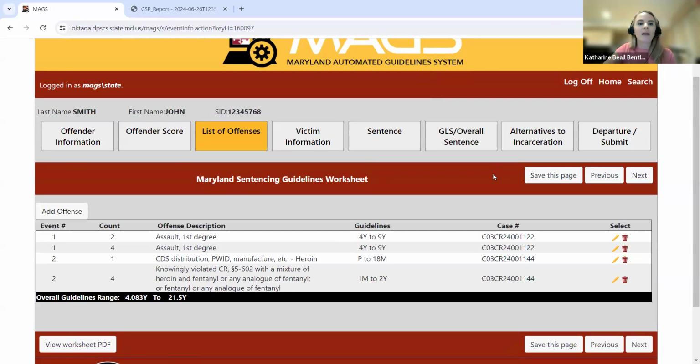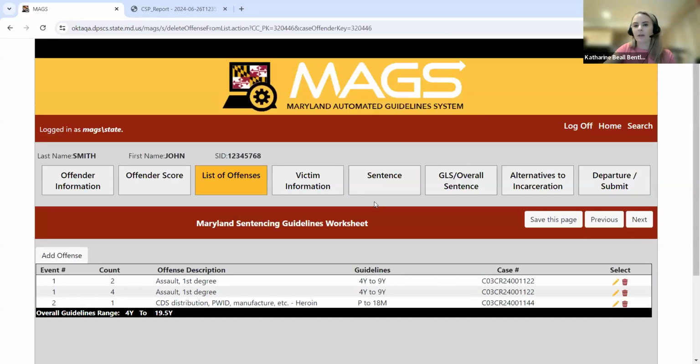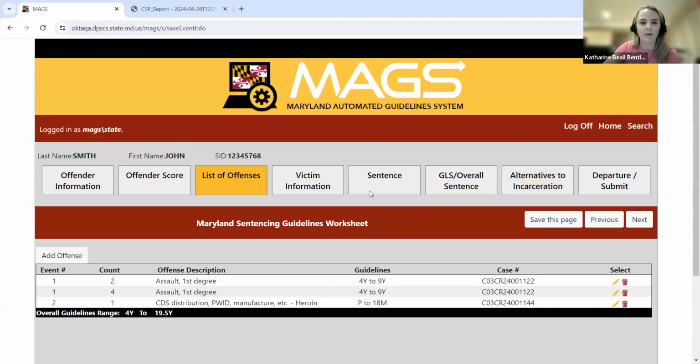So if an offense does end up being merged or null prossed, if you can quickly just jump to this list of offenses tab, it's a quick click of a button. Let's say this knowingly violating offense ended up being merged or null prossed. You would just click this delete icon from the list of offenses tab to confirm that you want to delete it. And then if it happened to affect the overall guidelines range calculation, MAGS would automatically update that overall guidelines range for you. So I just wanted to point that out.